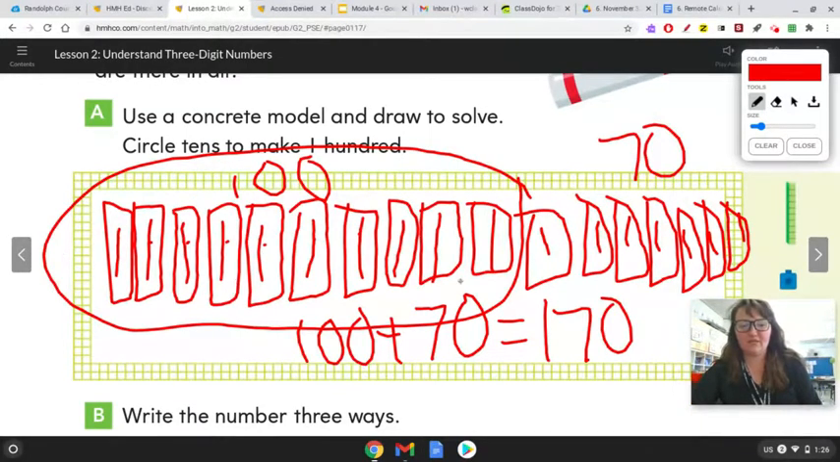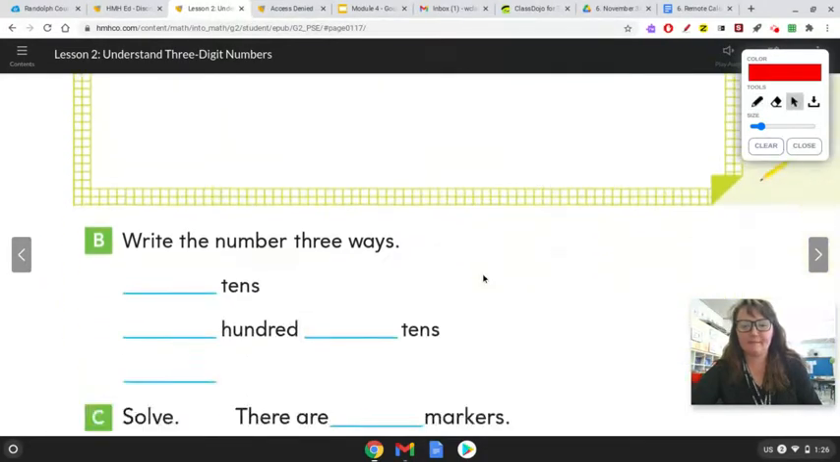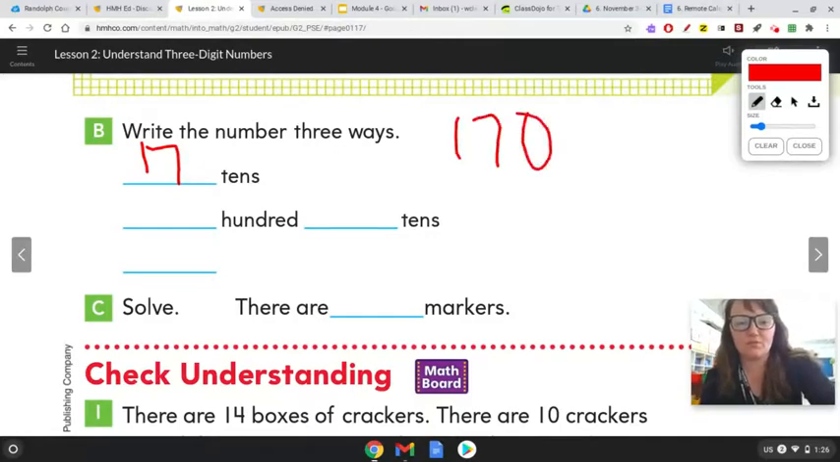Okay, now again, it's going to ask us to write the number 3 ways. All right, now we have blank tens, blank hundreds and tens, and blank as the number. So how many tens did we have? How many sticks? We had a total of 17. So that means we have 17 tens or 17 tens rods. So in the number 170, we have 100 and then 7 tens, right? So our total is still 170. So there are 170 markers.